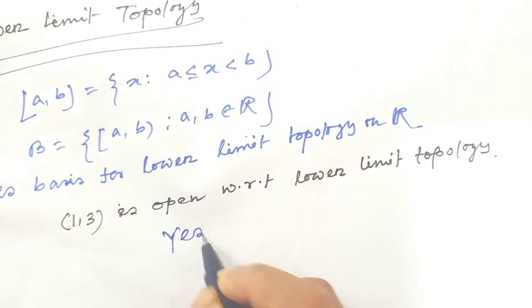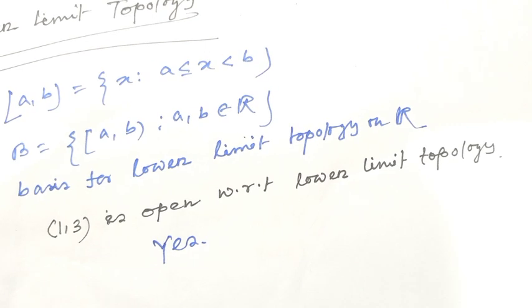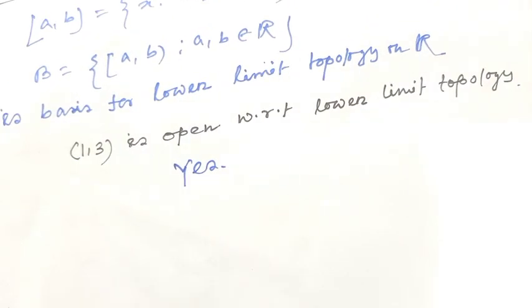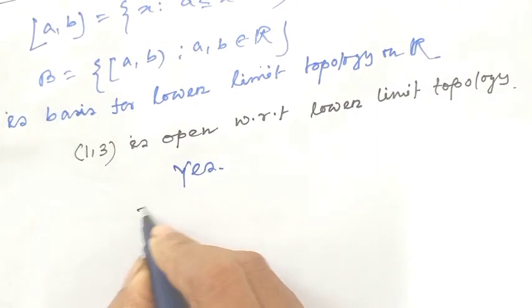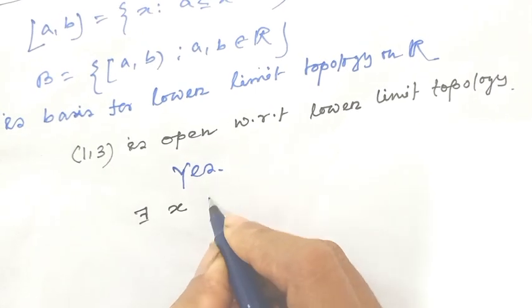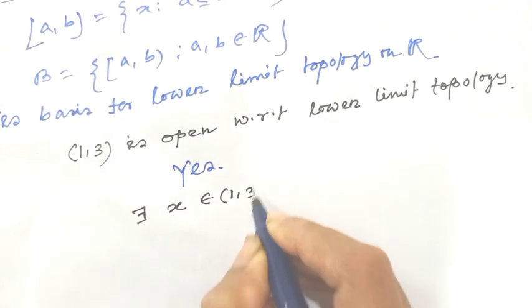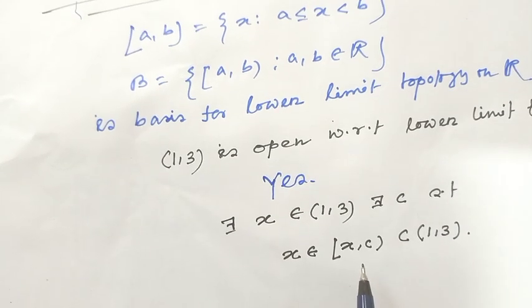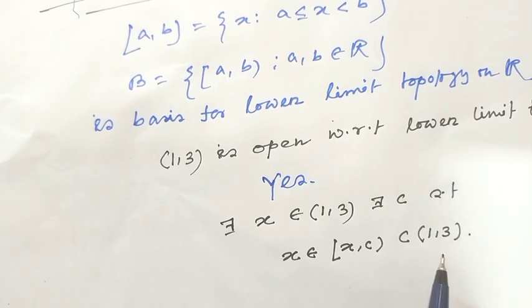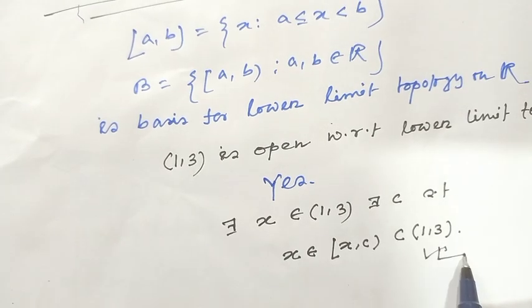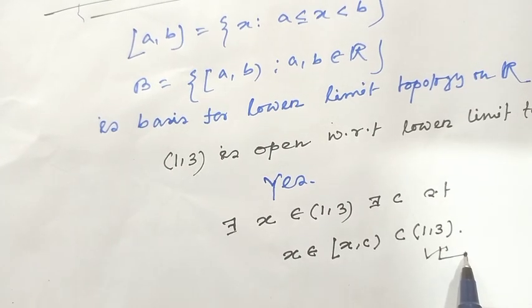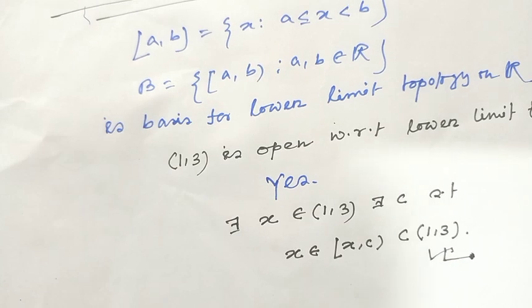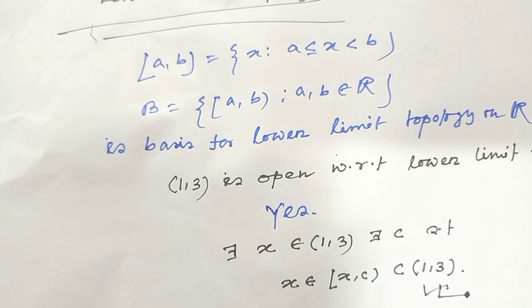Is (1, 3) open with respect to the lower limit topology? Yes. Why is (1, 3) also open with respect to the lower limit topology? Because for all x belonging to (1, 3), there exists c such that x belongs to [x, x+c) which is contained in (1, 3). So obviously the set (1, 3) is open with respect to the lower limit topology also.